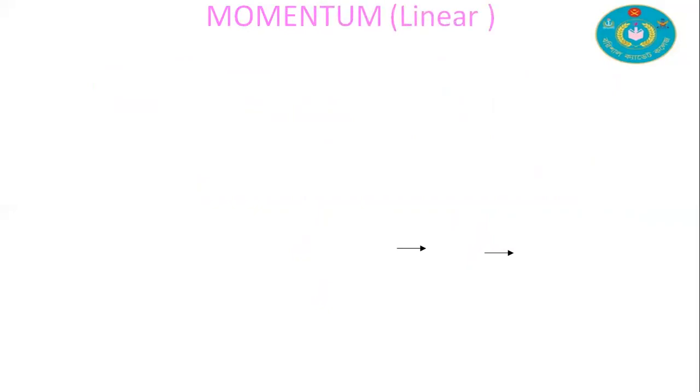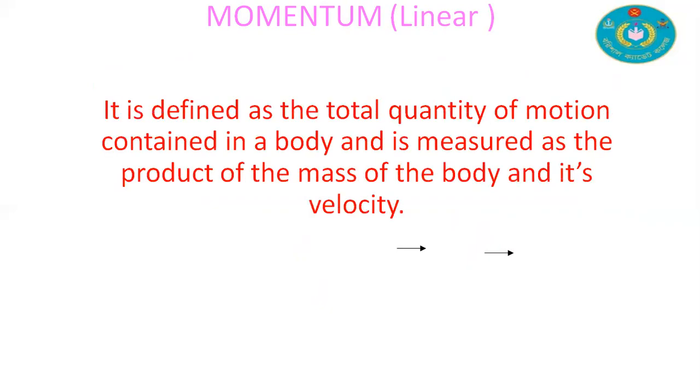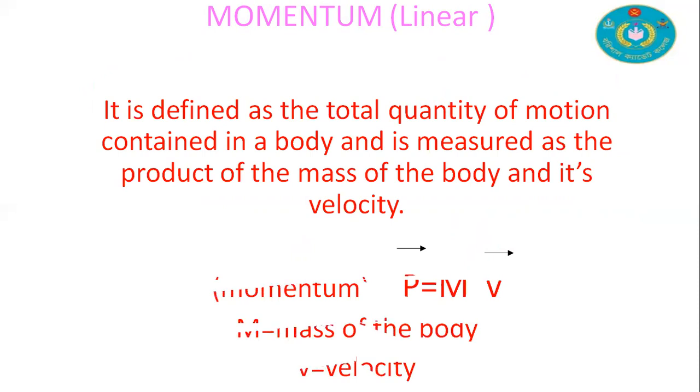Here we are going to discuss the concept of linear momentum. Momentum is defined as the total quantity of motion contained in a body, and is measured as the product of the mass of the body and its velocity. The equation is p = mv. p is a vector quantity and v is a vector quantity.